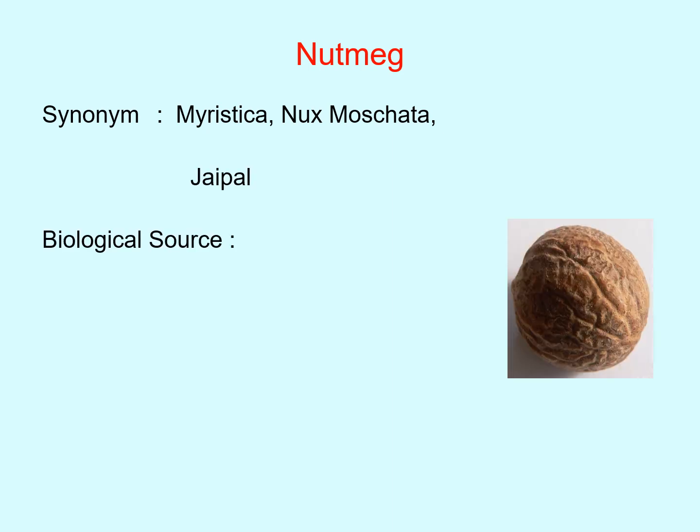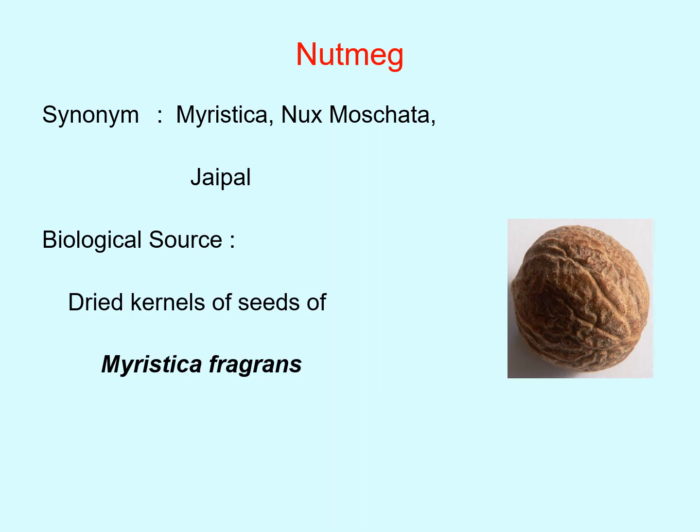Our second drug is nutmeg. Nutmeg has synonyms Myristica or Nux moschata. In Marathi it is known as Jaiphal. Biologically, these are the dried kernels of the seeds of Myristica fragrans, belonging to family Myristicaceae.